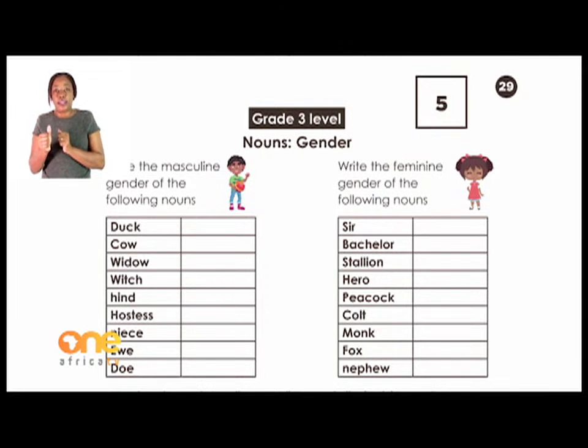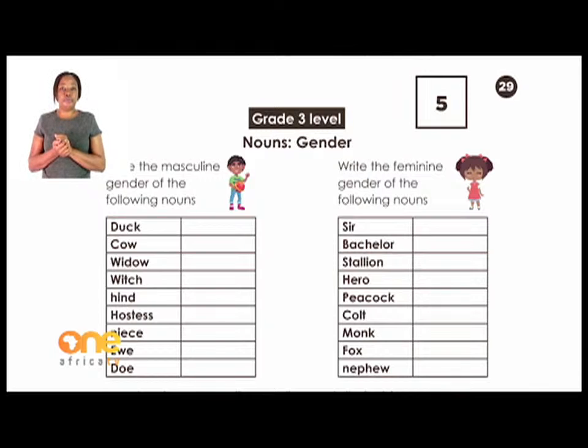And we refer to the girl side, the women side, the female side, as feminine. So masculine refers to the boys' side, and feminine refers to the girls' side. Are we together? Our gender, we only have two genders. It's either you are a male or you are a female, you are a girl or you are a boy. Are we together? That is what gender means.